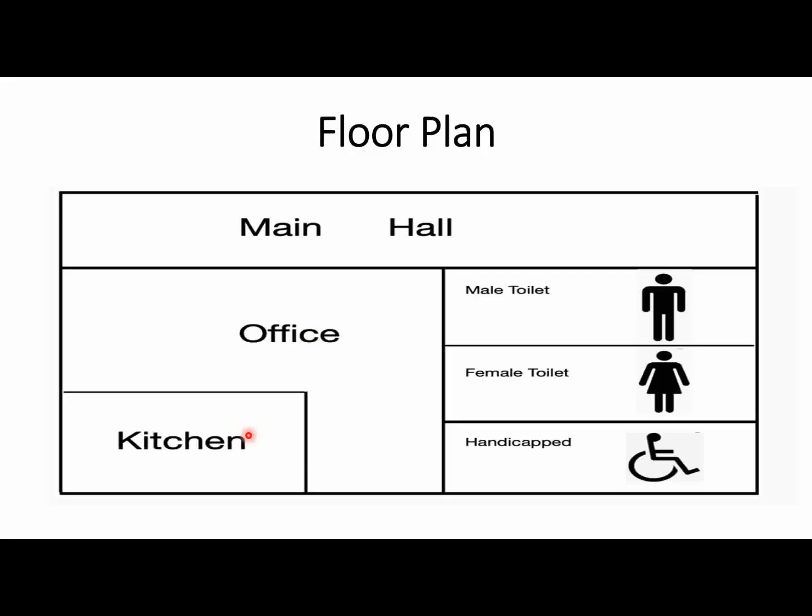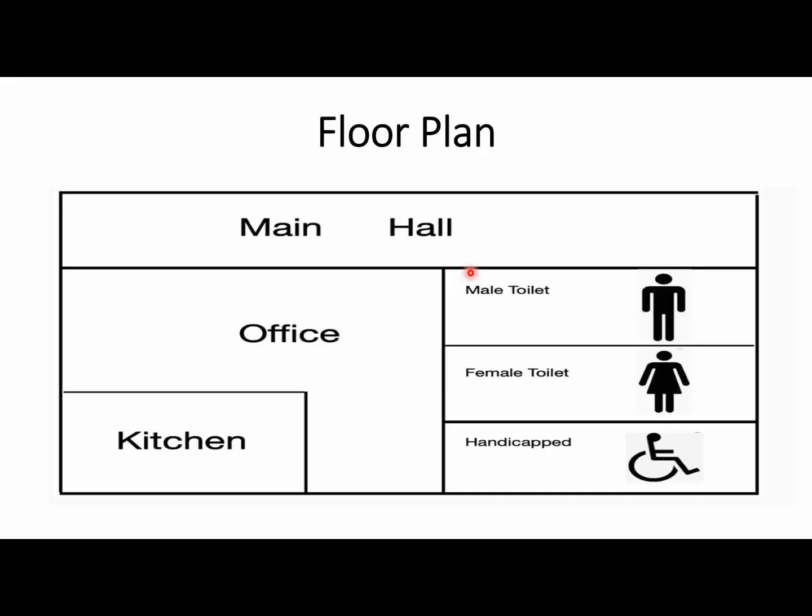The picture provides us, because this is also a picture, or you can also say the floor plan. The floor plan also provides us information about the main hall, or you can say about the office. Otherwise, you can also say the picture provides us information about the floor plan, because it depends on you. Everybody's mind is different, so everybody will get different kinds of keywords in their mind. So you have to speak, don't stop, but keep in your mind what you are going to speak. This was the first line.